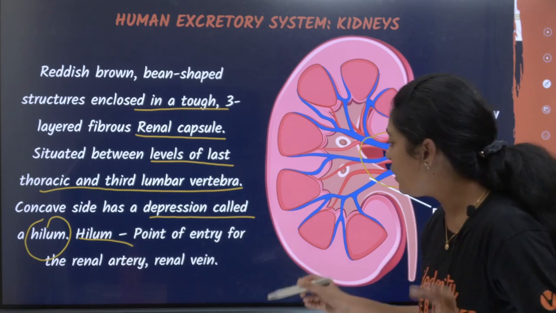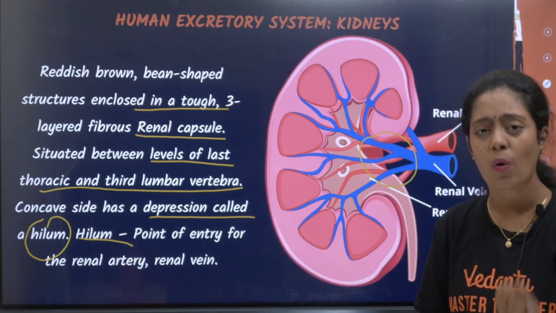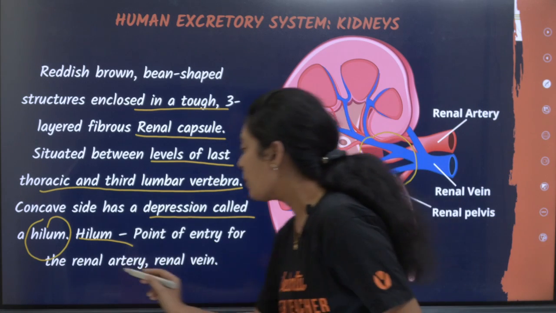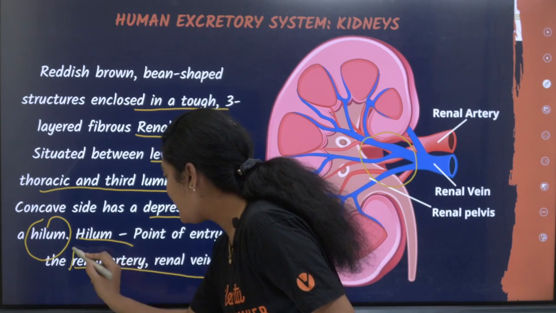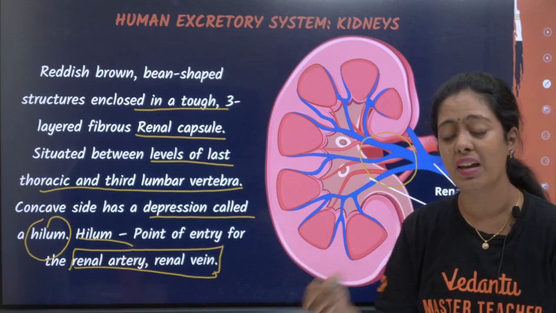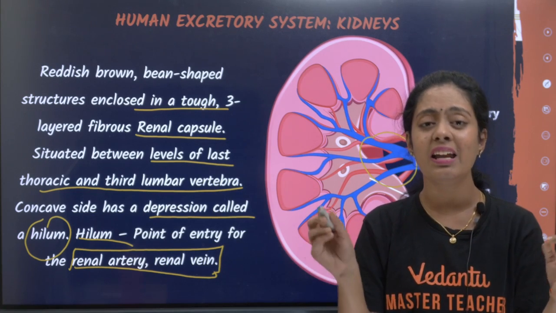Okay, so the point of entry. Why is this hilum so important? The hilum is very important because it is the point of entry for the renal artery and renal vein. Ma'am, what are the renal artery and renal vein?